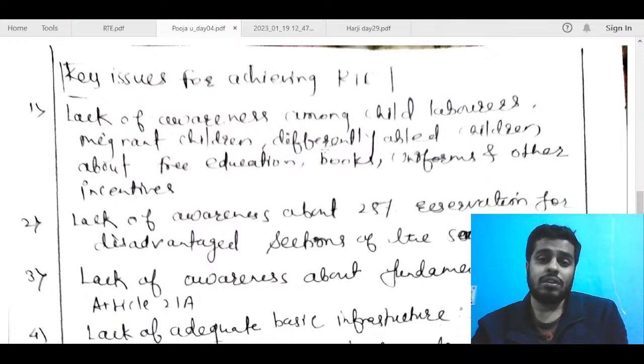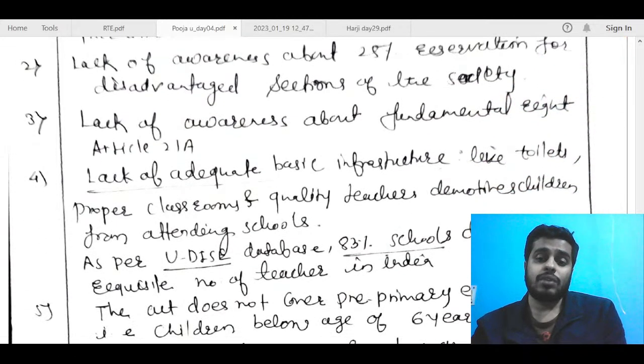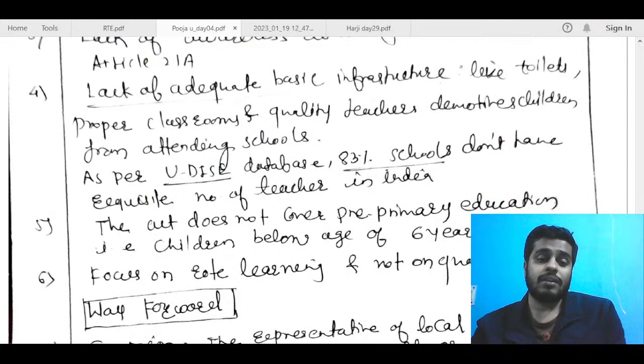Key issues for achieving RTE: lack of awareness. Okay, so basically you are talking about challenges. So lack of awareness among child laborers, migrant children, differently abled children. Okay, lack of awareness over 25% reservation. Okay, lack of awareness of fundamental right, basic infrastructure. Okay, the Act does not cover pre-primary education, that is children below age of 6 years. Okay, focus on rote learning and not on quality education.